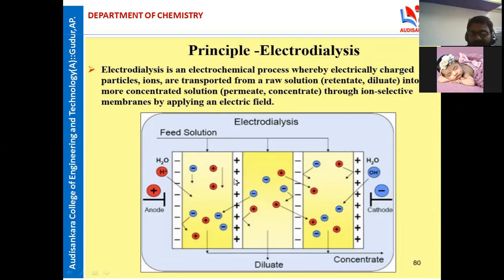Some selected filters are there. The negative ions are able to transfer here. The cations are able to transfer through this ion selective membrane. Two membranes are kept there. One is the cation membrane, where all cations are allowed. Here the membrane is an anion membrane, where all anions are allowed. The cation membrane and anion membranes are separated here.